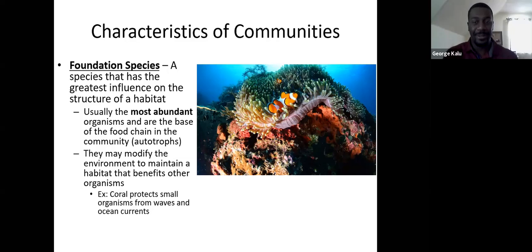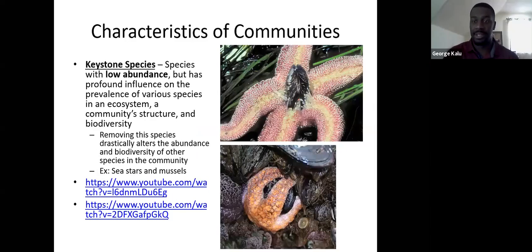Okay. So the flip side of foundation species is what we refer to as keystone species. Keystone species, in comparison to the foundation species that we saw before, are going to be found in low abundances. They're not going to be that prevalent. They're going to be found in pretty low numbers. However, they have a significant influence on the other species in the ecosystem. They have a significant influence on the structure of the community as well as the biodiversity.